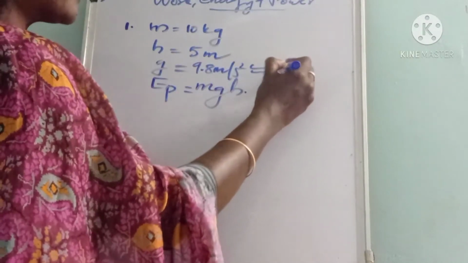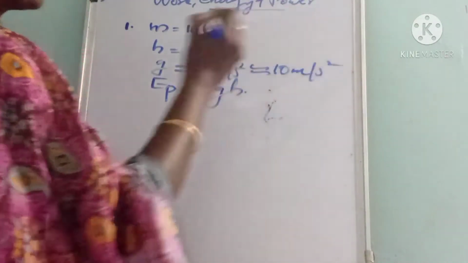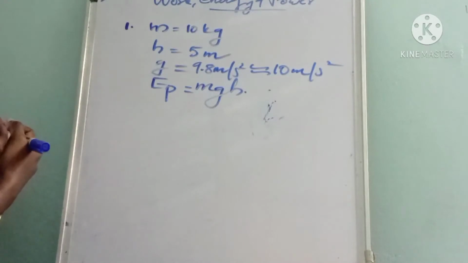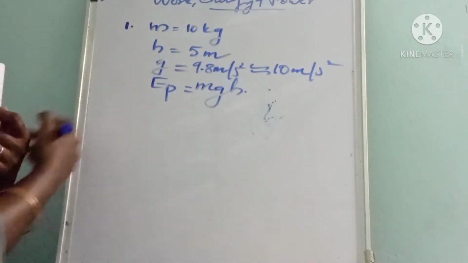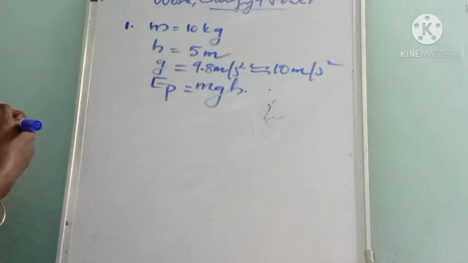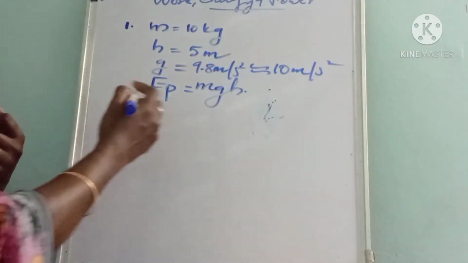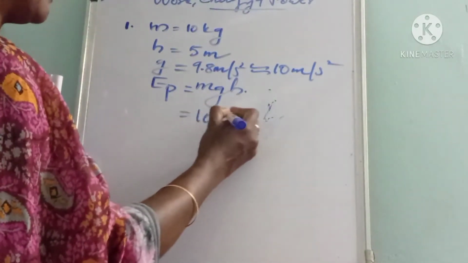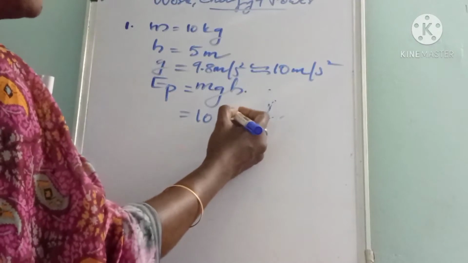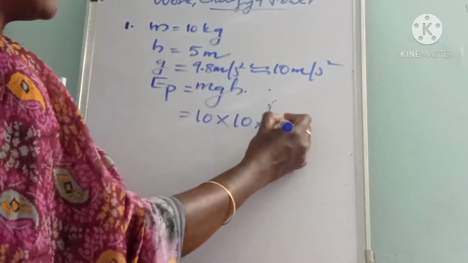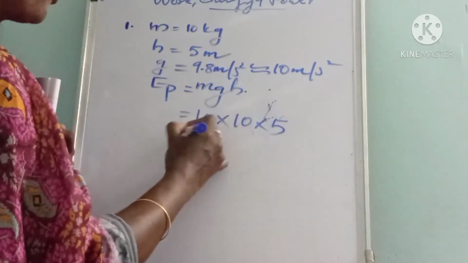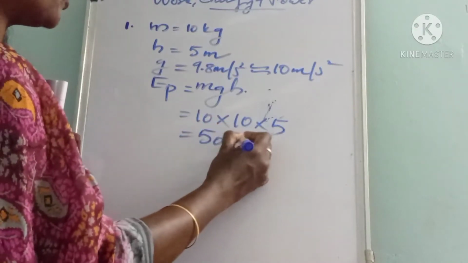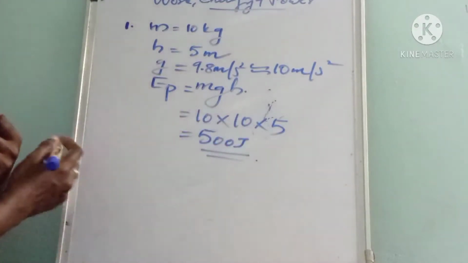Approximately, it can be taken as 10 meter per second square. Then we can substitute: M is 10 kg, g is 10, h is 5 meters. So we got 500 joule. This is the potential energy.